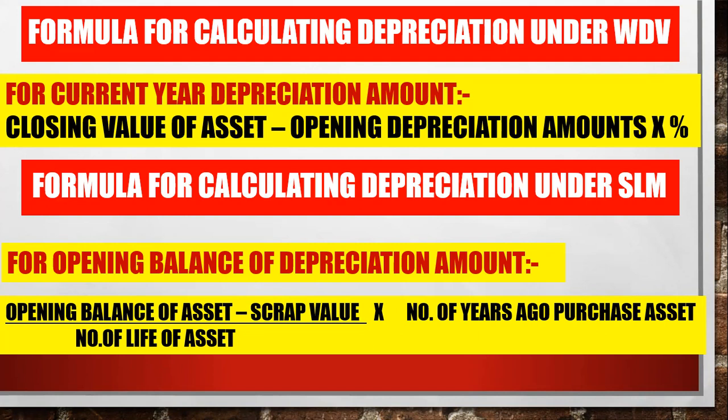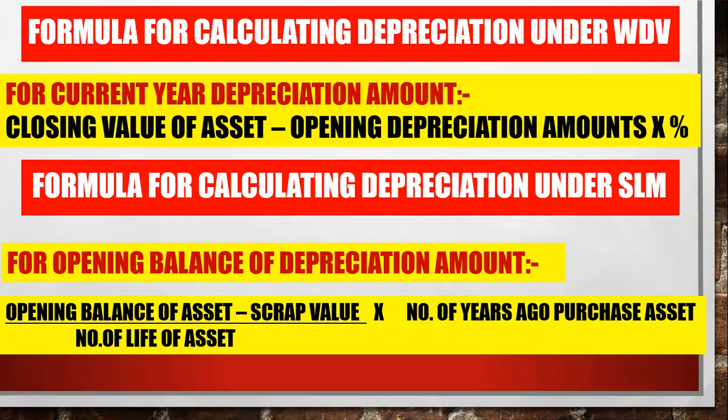Next is the formula for calculating depreciation under the SLM method. If you want to know the opening balance of depreciation amount under the SLM method, you can apply this formula. What you have to do is take the opening balance of the asset minus scrap value, upon the number of years of life, multiplied by the number of years ago you bought the asset. You have to calculate whether you bought it 2 years ago, 3 years ago, or 4 years ago. How many years ago did you buy it? You have to multiply with that number of years.